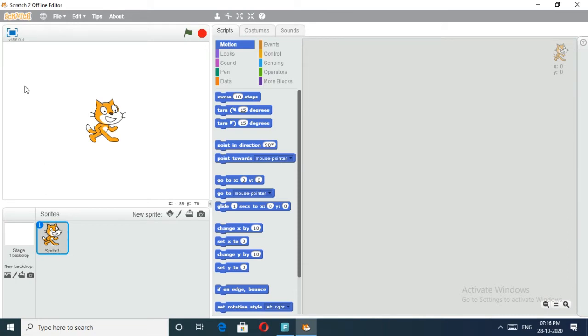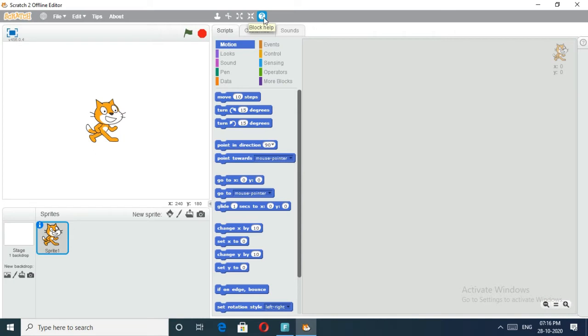Okay, and we can see the menu bar here. In the menu bar, what are the elements here? This is called a Scratch logo. This one is called a globe button. This one is called a file menu. Here are the edit menu, tips and about. And some more buttons are here. This is called a rubber stamp, that is used to take duplicates. This is the delete button. This is grow and the next one is shrink. This is the help box.